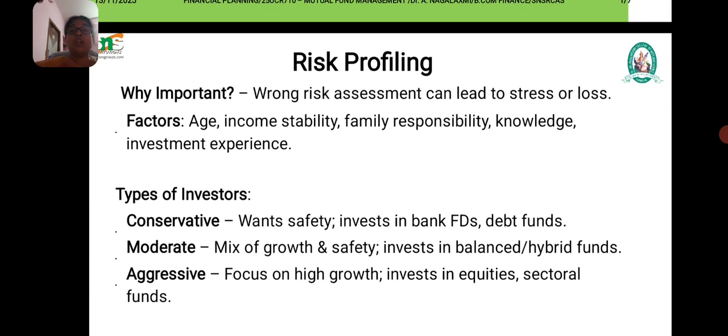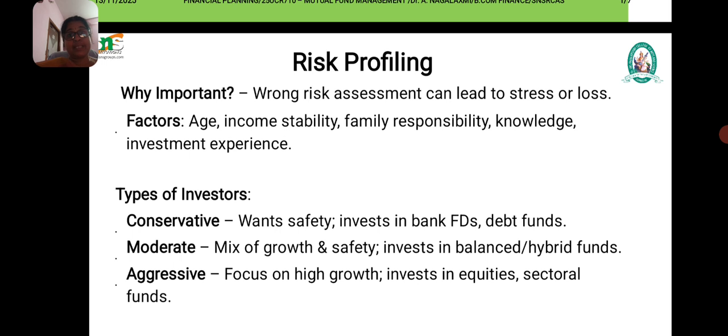First, we should know what is meant by risk profiling. Why is it important? Risk profiling determines how much risk an investor can take. That is the very important thing. Wrong risk assessment can lead to stress or loss.